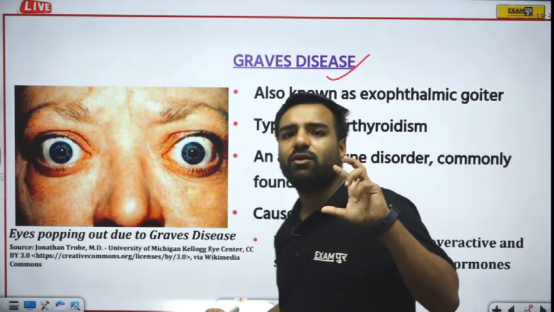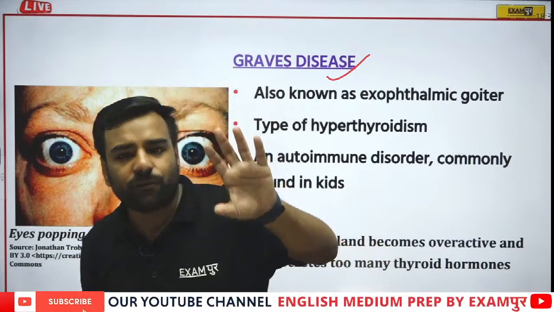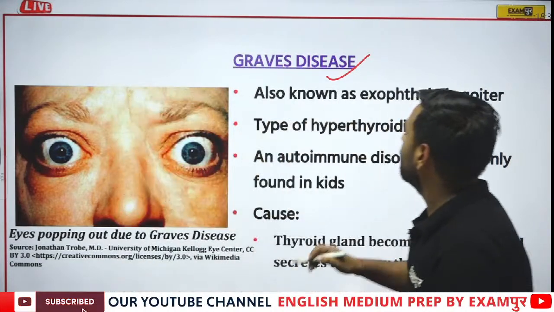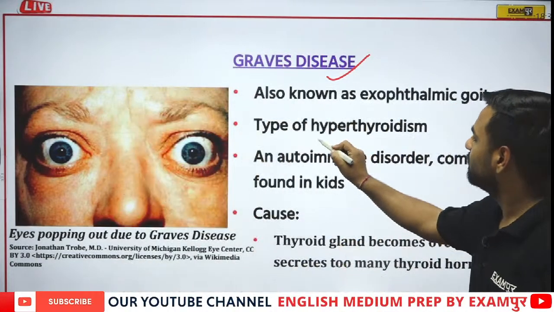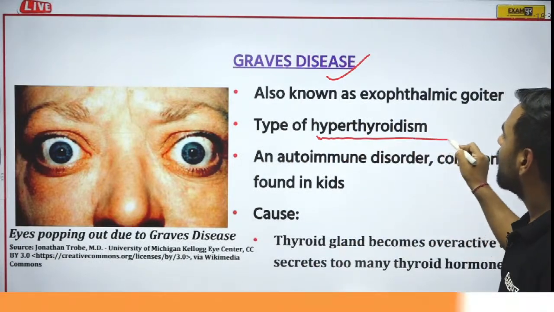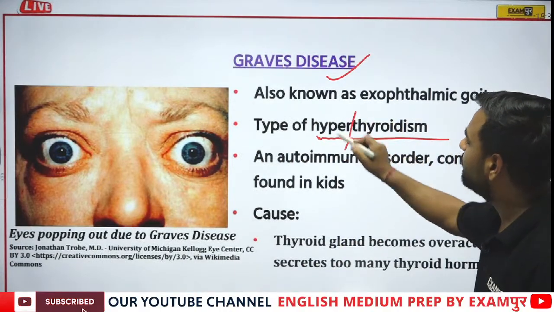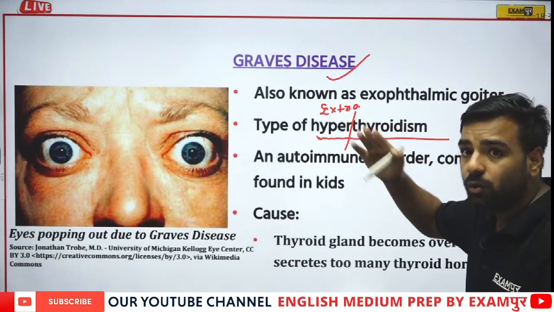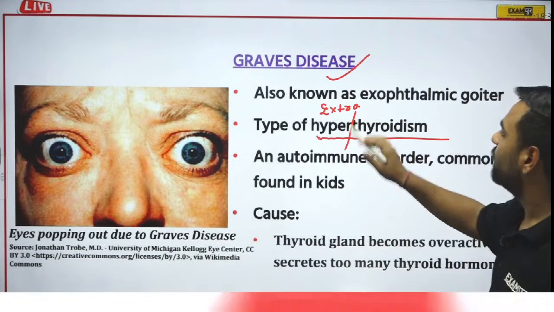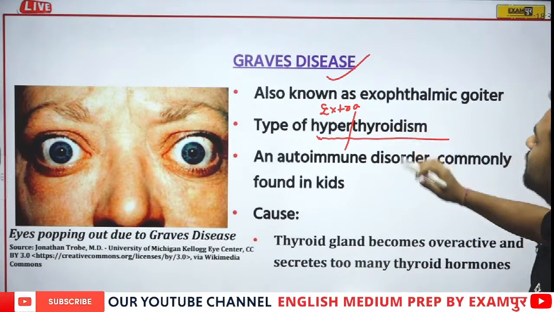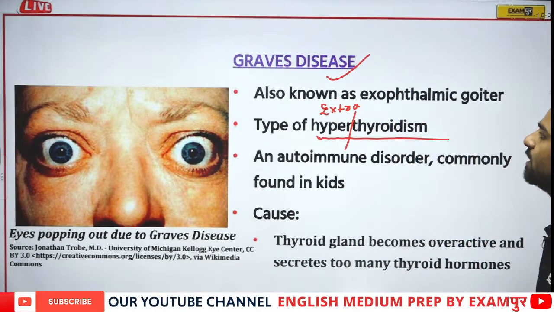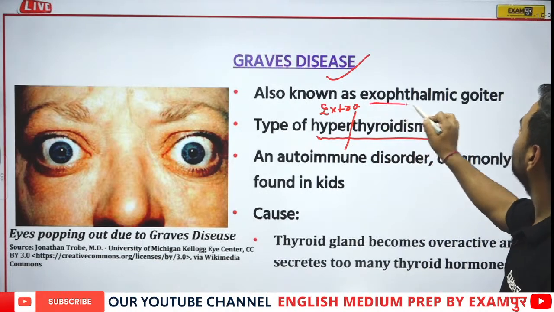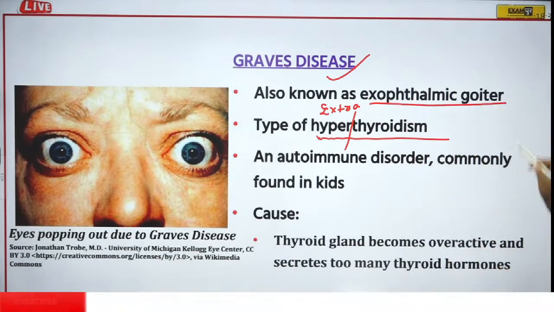See, we discussed the thyroid gland, correct? Now, what will happen if I talk about this thyroid gland? Just have a look at this word, hyperthyroidism. Hyper means extra or more. Hypo means less. So if I talk about hyperthyroidism, this means we are talking about extra thyroid activity. It is also known as exophthalmic goiter, which we discussed already.